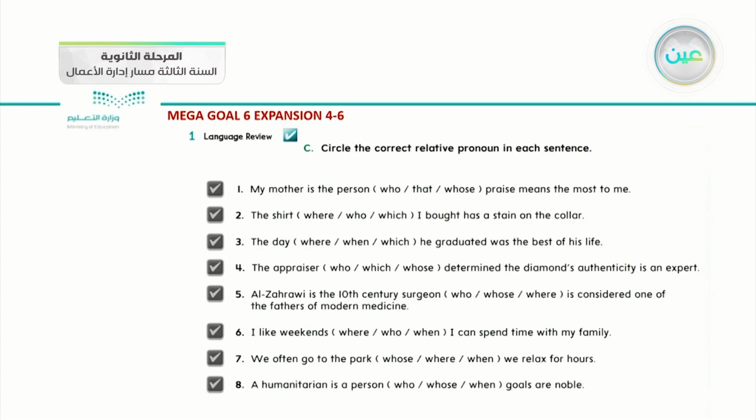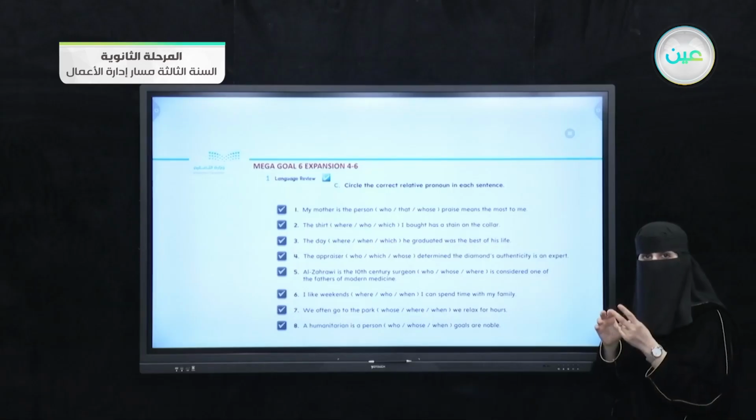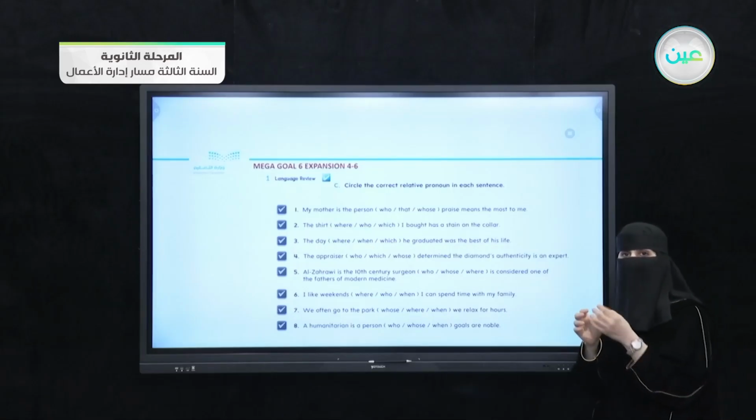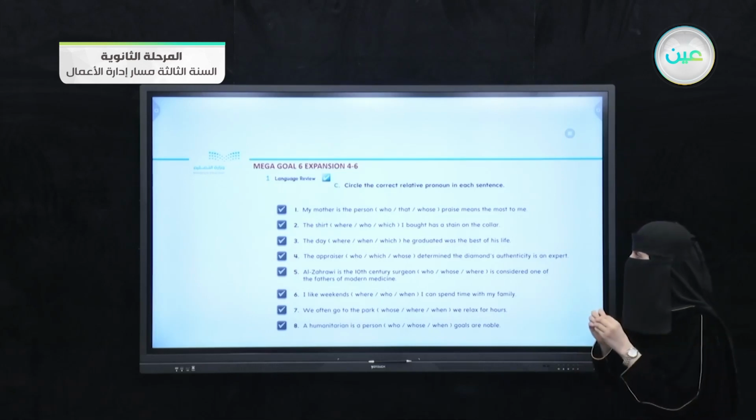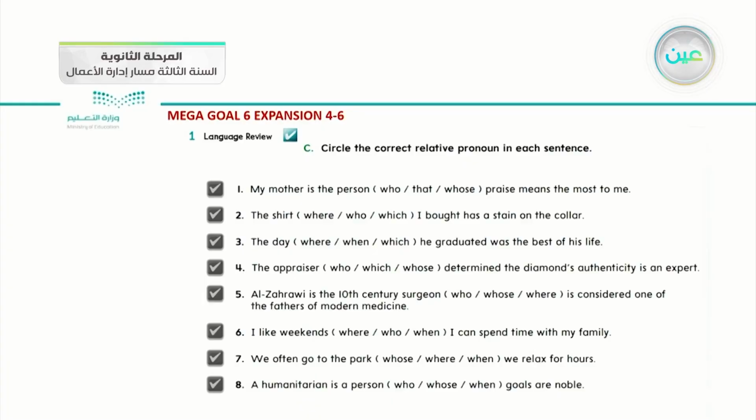But before we complete our question, I want to notice you that we have whose and we have whom. Where do these come from? So whose and whom are two kinds that come from who. Whom we can use as an object, and whose we use as possessive of who. Okay, number 1. My mother is the person who, that, or whose price means the most to me. So the suitable one is whose.